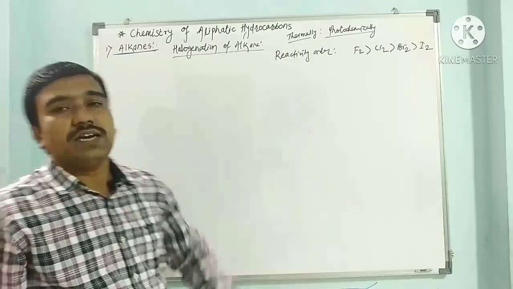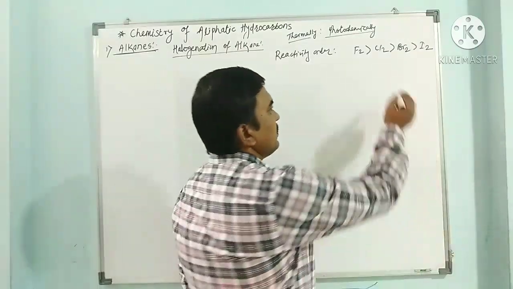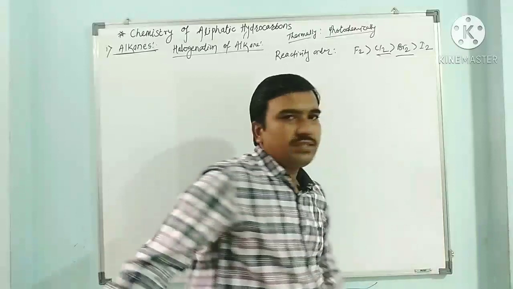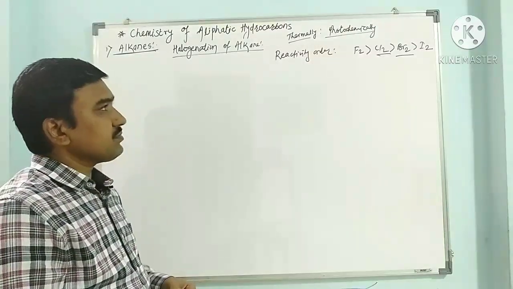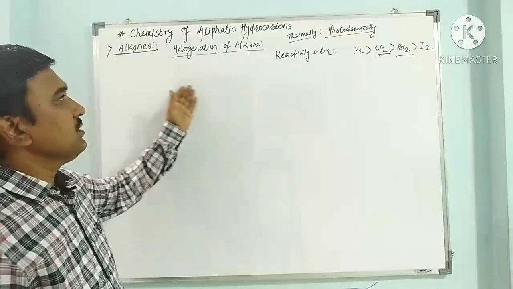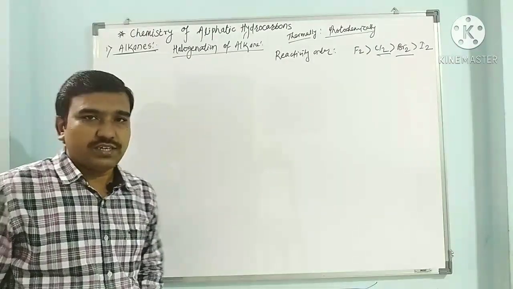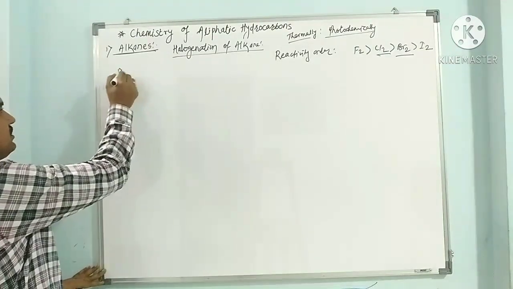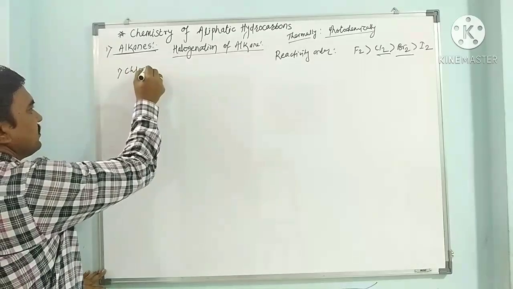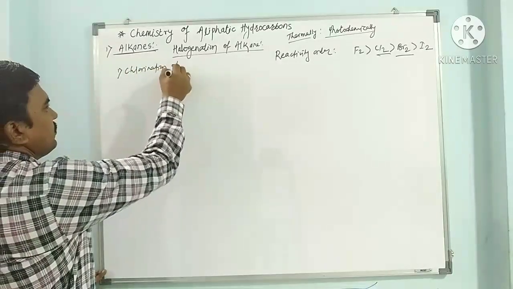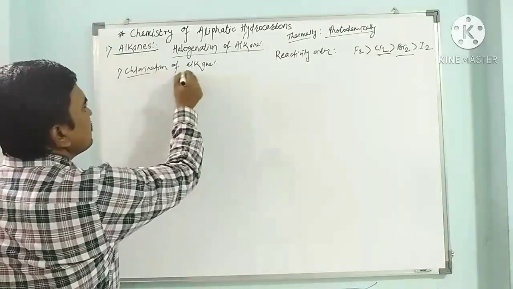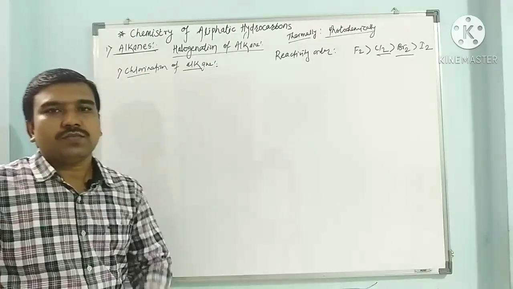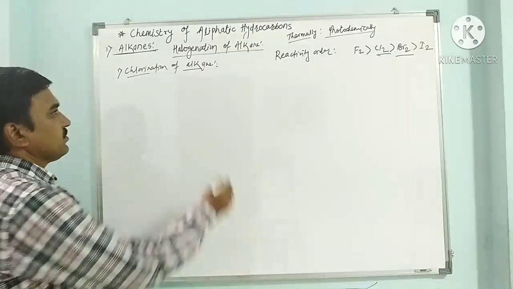So chlorine is highly reactive. Basically chlorination and bromination broadly take place during the halogenation of alkanes. So here we have to see the chlorination reaction first, the chlorination of alkane.